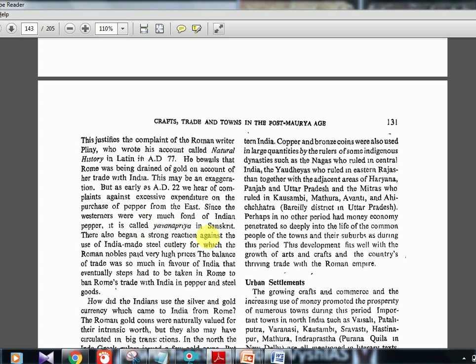Okay, Yavana Priya. There also began a strong reaction against the use of Indian-made steel cutlery, for which the Roman nobles paid very high prices. The balance of trade was so much in favor of India that eventually steps had to be taken in Rome to ban Rome's trade with India in pepper and steel goods.